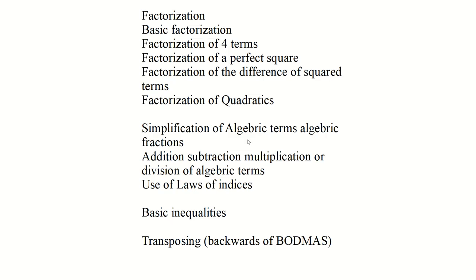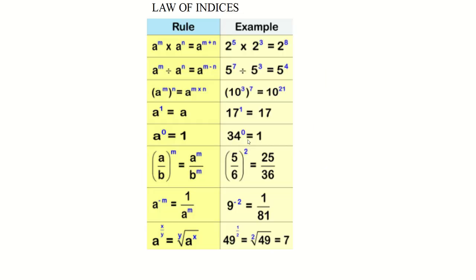Then, to simplify, we do use the laws of indices, right? Then we have basic inequalities. They don't really go in depth with the inequalities. You do have to solve for x or whatever they may ask you to solve. And then transposing, that is making the subject of, which is the backwards of BODMAS. Majority of the time, again, with maths, there are always exceptions, and if we see the exceptions, I'll point them out.